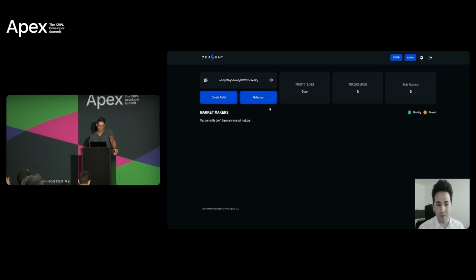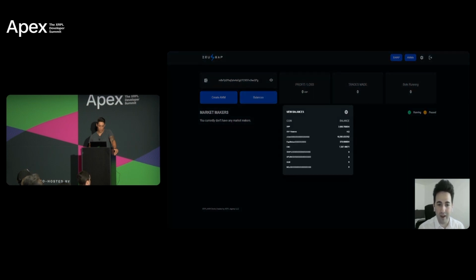Before we create the bot, we can go to balances and see what XRP balance the account has, what other issued currencies it has, and what their respective values are. Right now the XRP balance is about 2000 XRP, and for example, we've got an issued currency of Xcoin with a balance of 16,000 Xcoin. For this example, I am going to create a market maker bot for XRP with Xcoin.